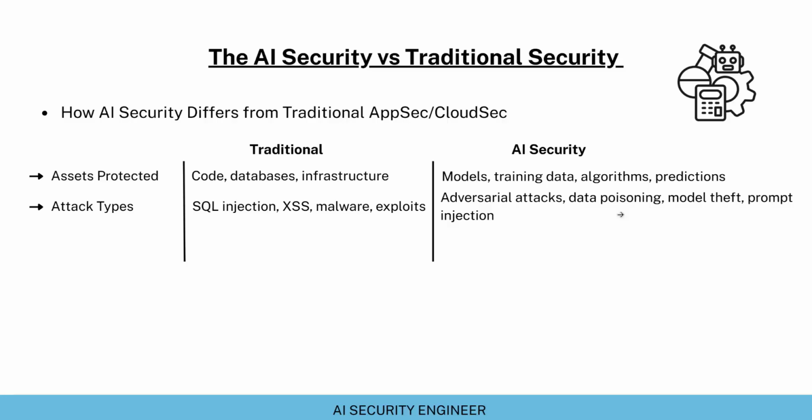For example, if these AI models are being used in reading prescriptions and the attacker poisons the data that has been used to train the model in that AI system, the AI model that is reading the prescription might change the prescription, and which can again result in a harmful impact to the user. Now, there is another attack type applicable to these AI systems, which is model theft, where the proprietary models are stolen by these attackers, resulting in theft and financial loss to the enterprises who have built these AI models.